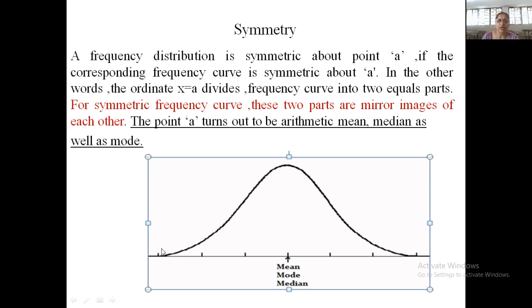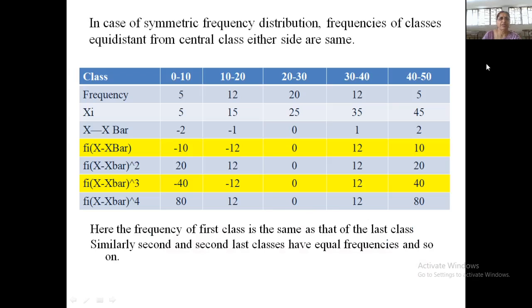So this particular type of curve is called a symmetric curve and it is symmetric about A, where A is your arithmetic mean, mode or median. This is how we can define symmetricity of the data.